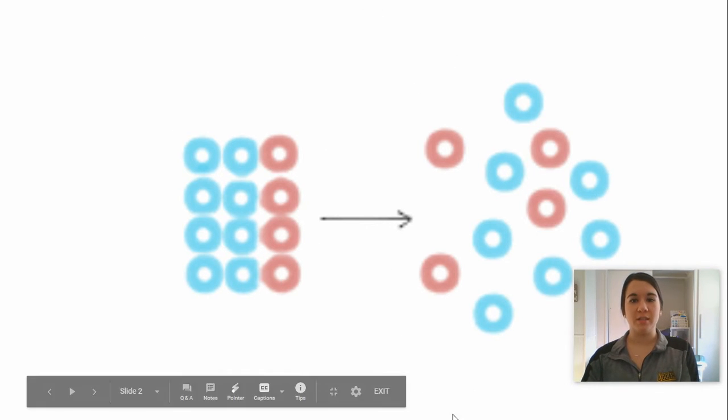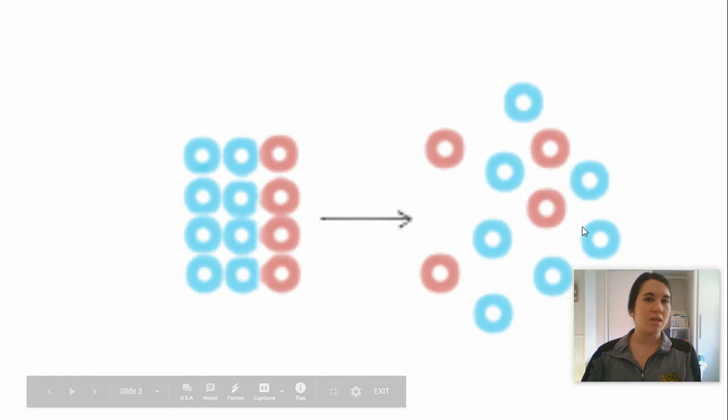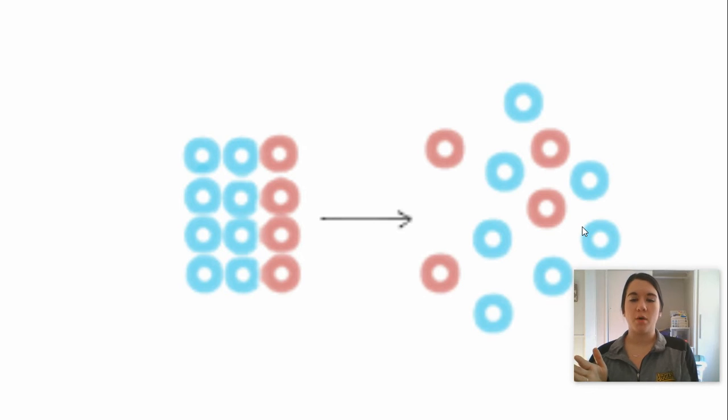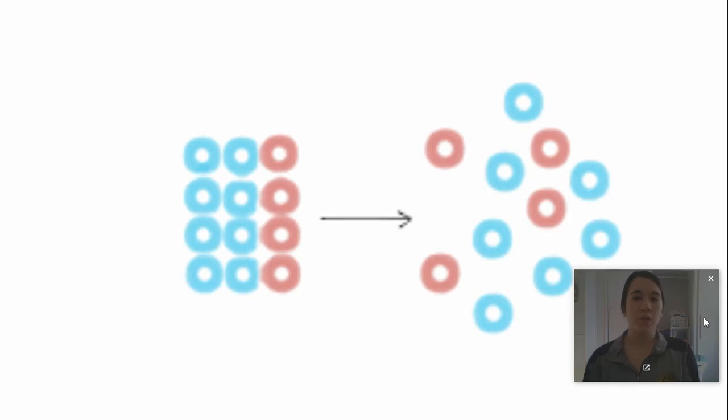If we look at the system on the right side of the screen, these circles, there is no pattern, there is no real structure, okay? So that has a high randomness, which is going to mean we have a high entropy, okay?